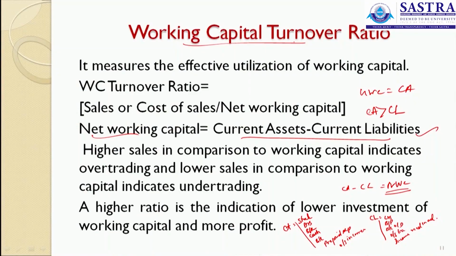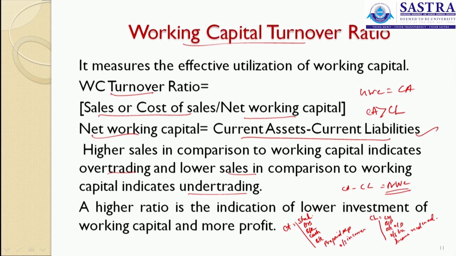Now, what is this working capital turnover ratio? Sales or cost of sales. Either you can take sales or cost of sales divided by net working capital. Higher sales in comparison to the working capital indicates over trading, and lower sales in comparison to working capital deals with under trading. So, when the working capital position is very low, that means the total sales is not satisfactory.